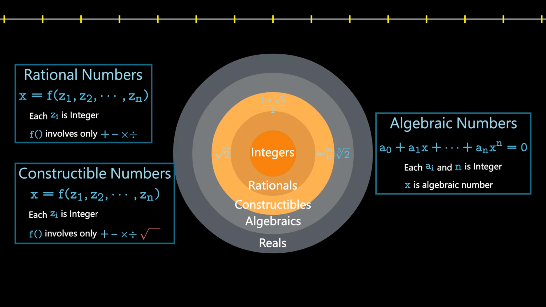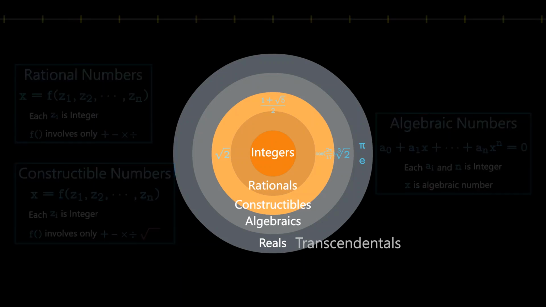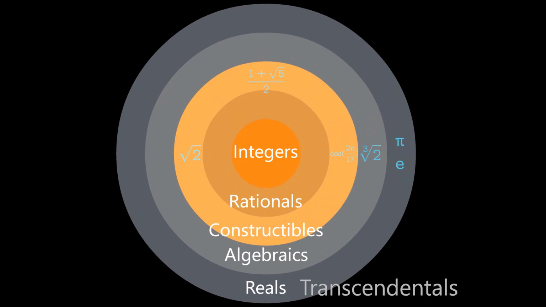Algebraic numbers do not cover all real numbers. There is a part of the real number set known as transcendental numbers. The number pi and Euler's number e are both transcendental numbers, meaning they are not roots of any polynomial equations with integer coefficients. With this algebraic knowledge, revisiting the problems of doubling the cube, angle trisection, and squaring the circle becomes much clearer.